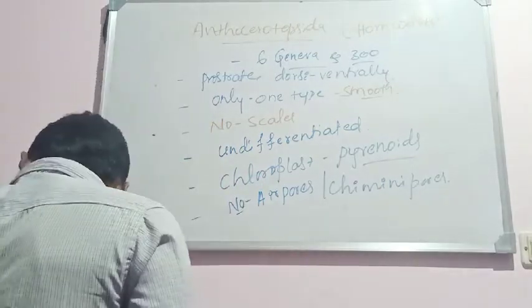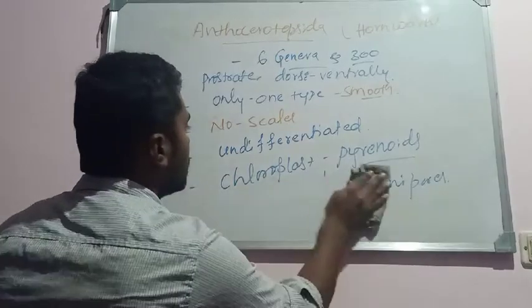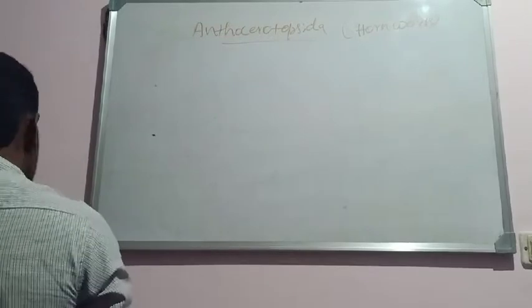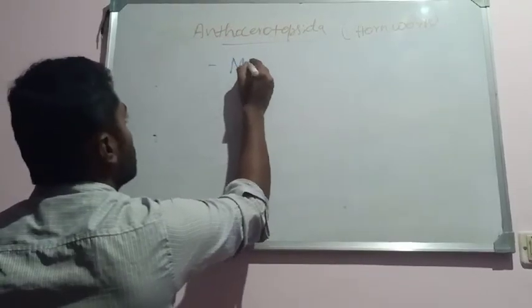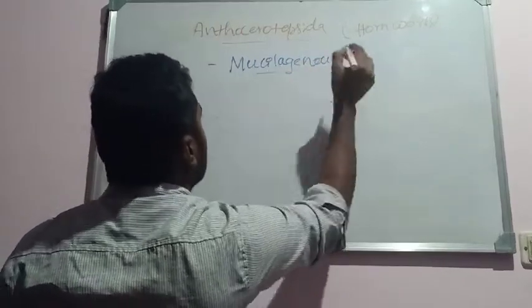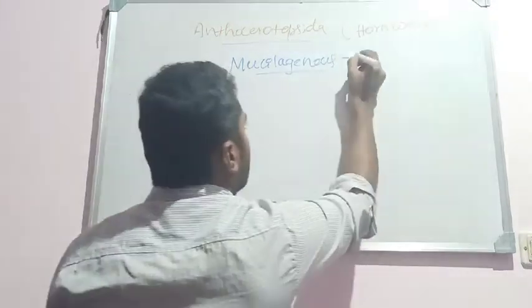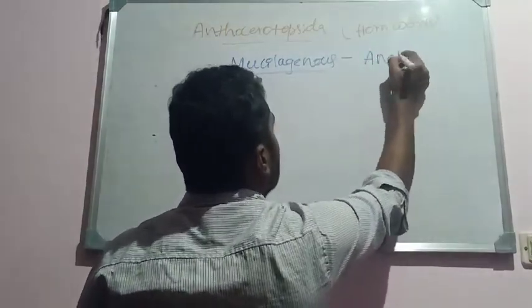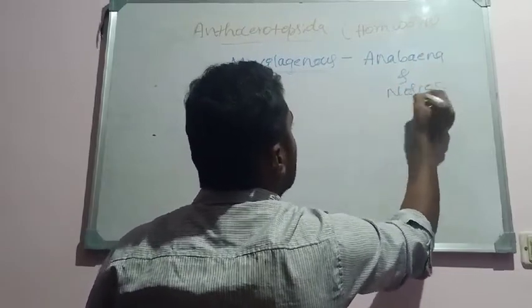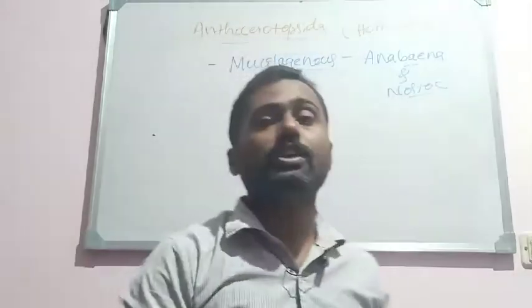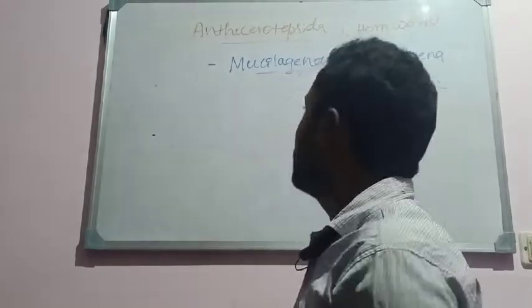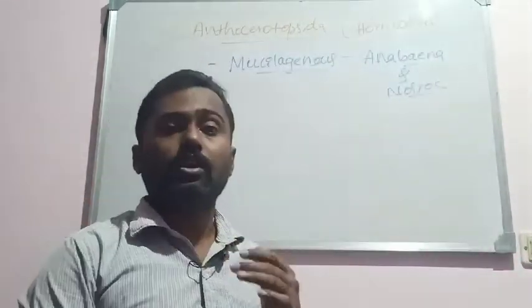Okay, then the ventral surface of the thallus bears mucilaginous cavities. Mucilaginous cavities can be seen in the thallus, where we can see the association of some cyanobacteria like Anabaena and Nostoc. The symbiotic association of Anabaena and Nostoc can be seen in the mucilaginous cavities of the members of Anthoceratopsida.